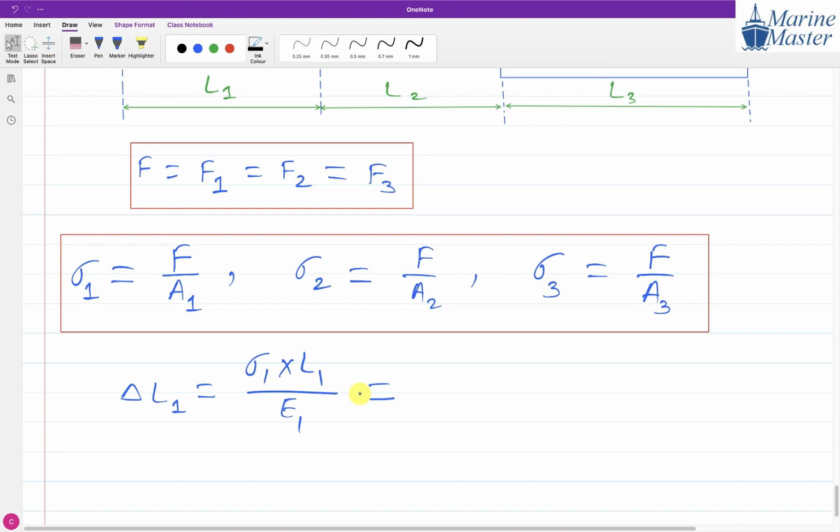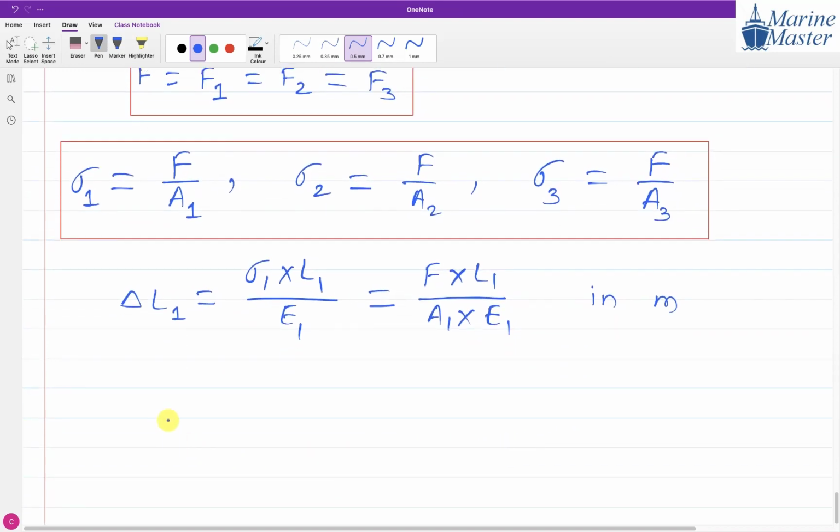F by A is only the relation of stress. The relation of change in length for static load is F into L divided by A into E. Very good. F is the same everywhere, so we write F L1 divided by A1 into E1. The unit of change in length must be meter. So here we got the change in length of part 1.